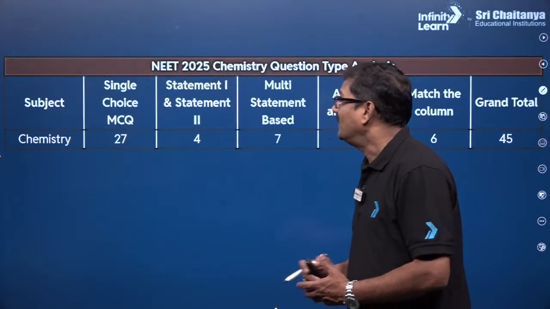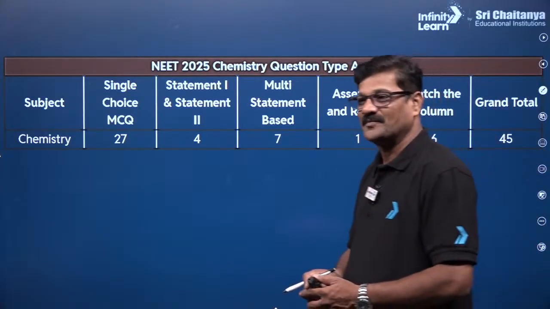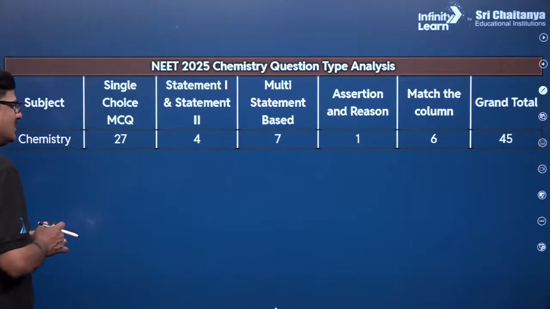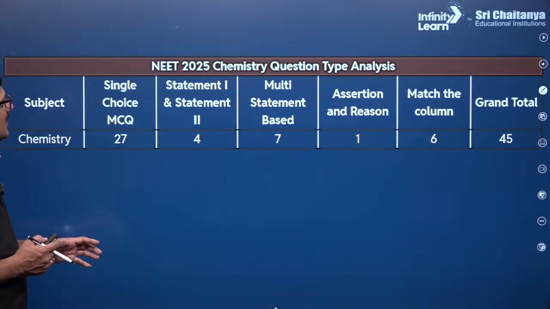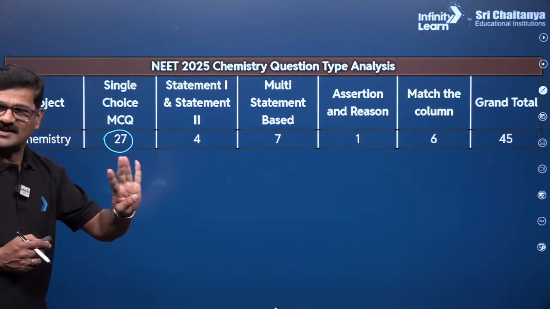Now you see NEET 2025 chemistry question type analysis. Single choice questions, MCQs: 27. A single choice question is one question with 4 options, direct.